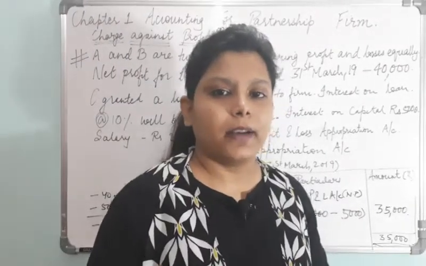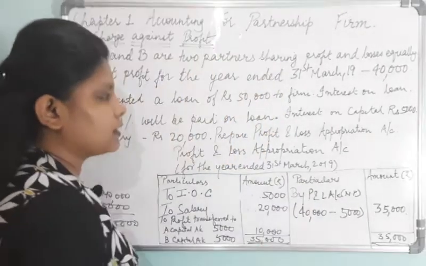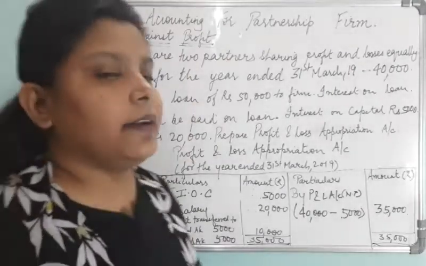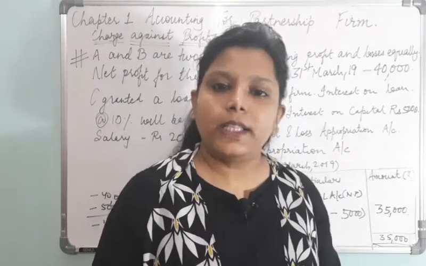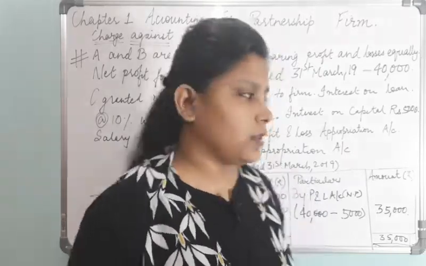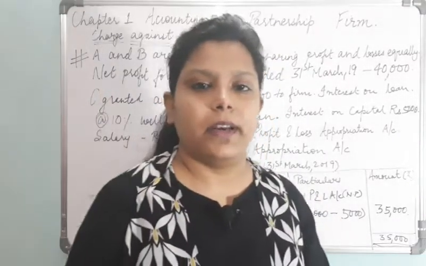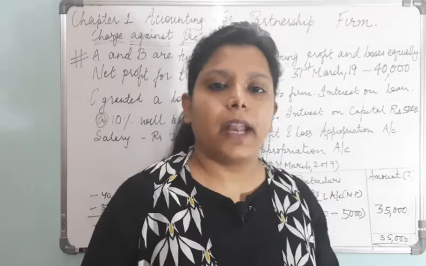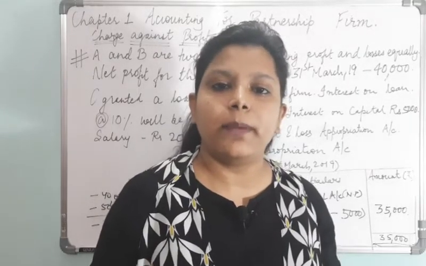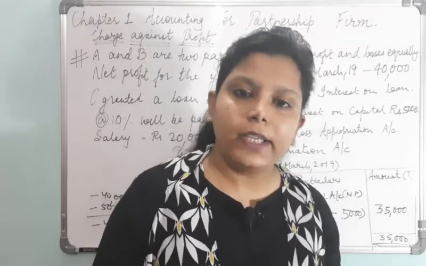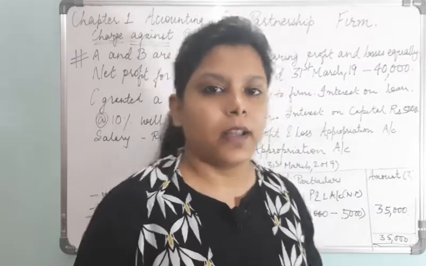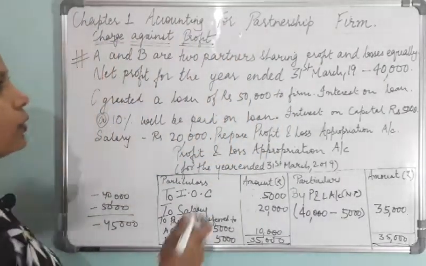paid to the partner. Let's say there are two partners, A and B, rent paid to both the partners is 5,000 and 5,000. Then total 10,000 will be deducted. If it is given rent paid to the partner is 1,000 per month, rent paid to each partner is 1,000 per month. Then first we'll calculate the total rent.